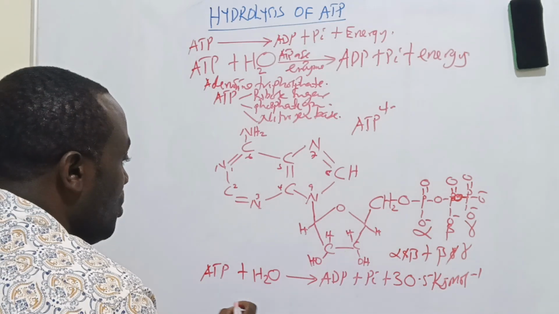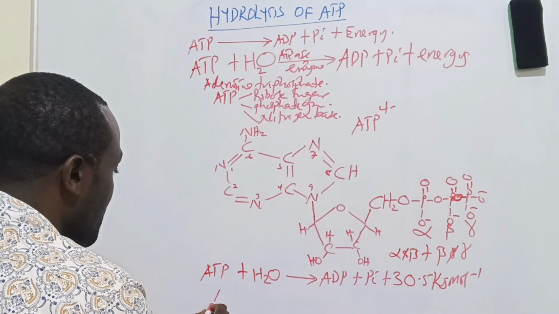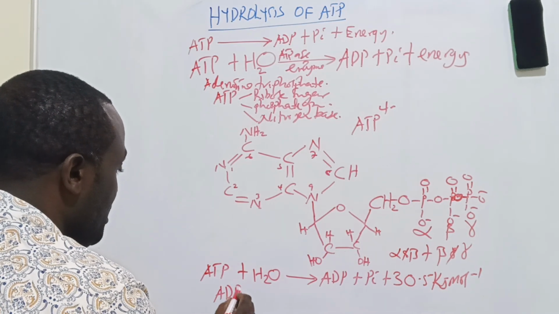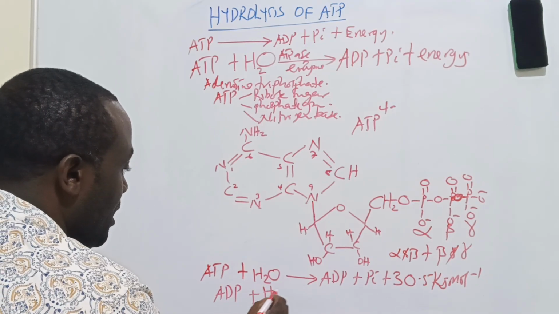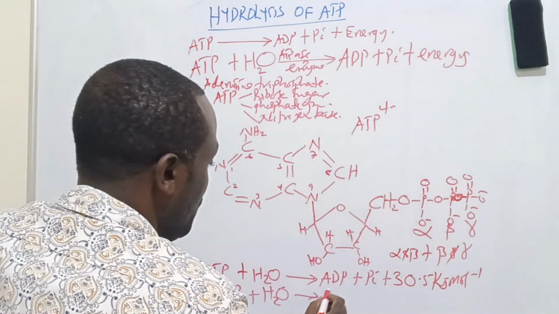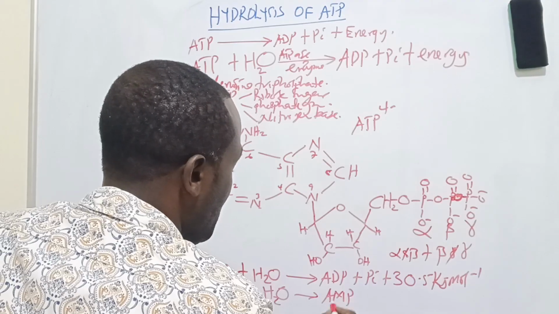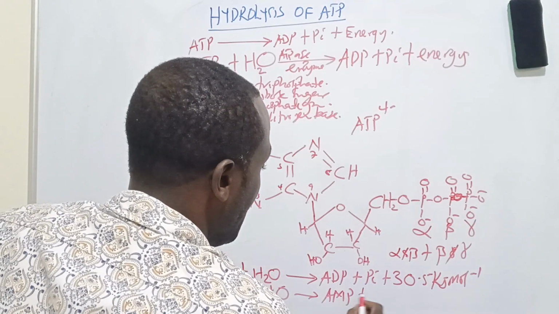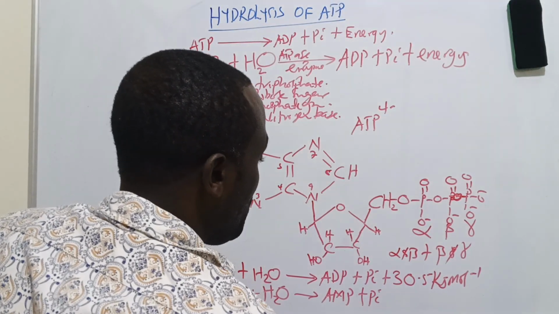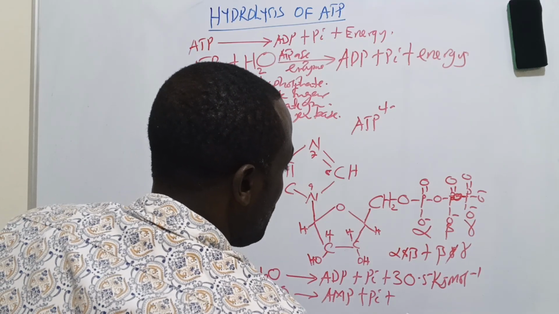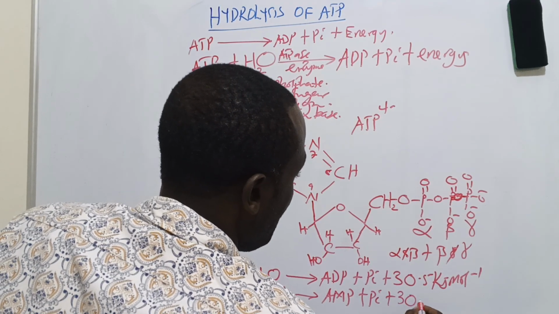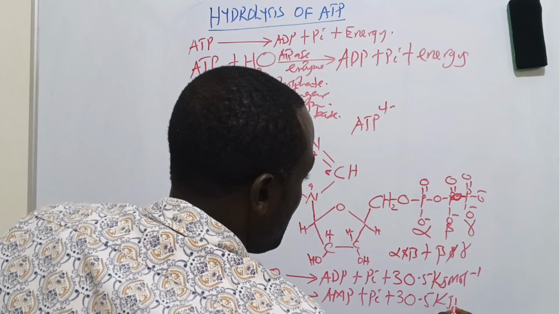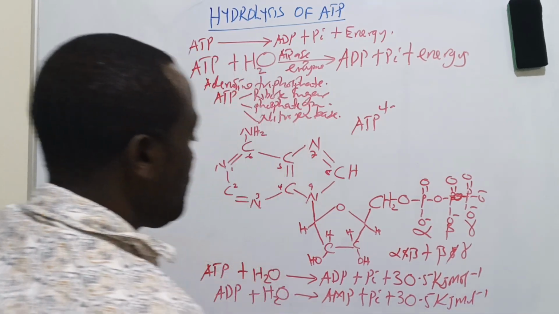So now, this ADP plus water forms AMP, adenosine monophosphate, plus an inorganic phosphate, and this also liberates 30.5 kilojoules per mole. Okay?